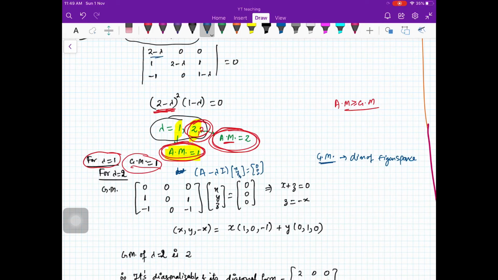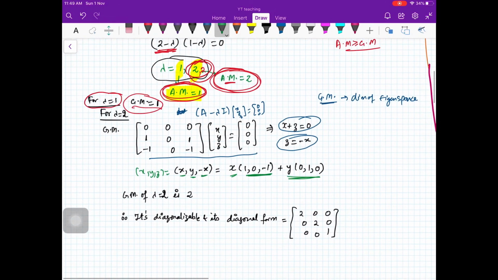So I just put lambda is equal to 2 here. So this is the system I got, and from here you solve it, you will get z is equal to minus x and y can have any value. So your vector (x, y, z) will look like (x, y, minus x).